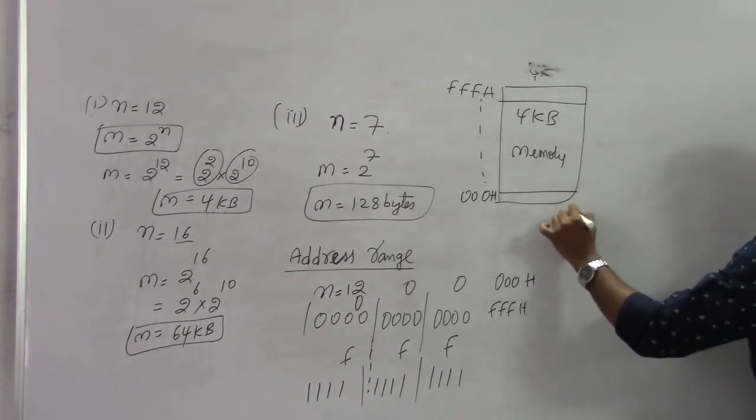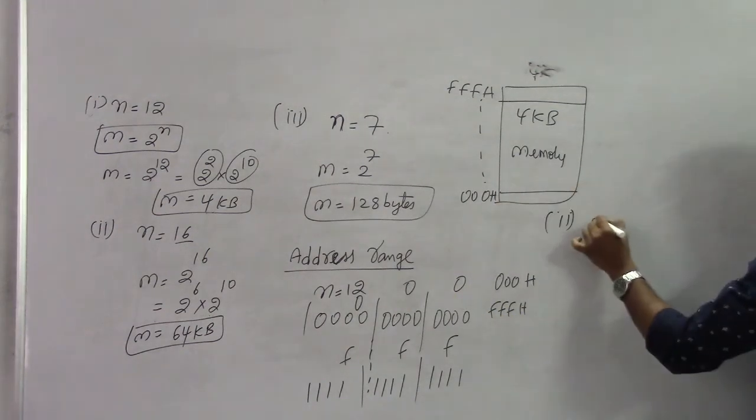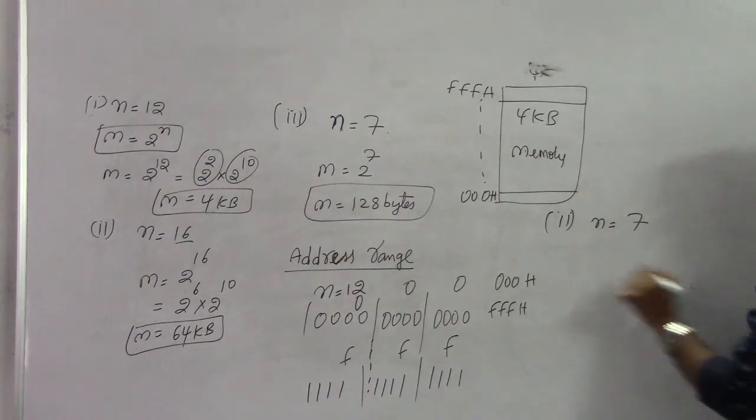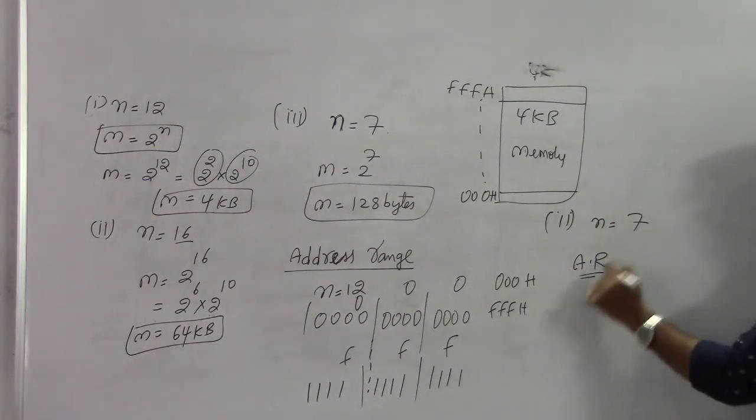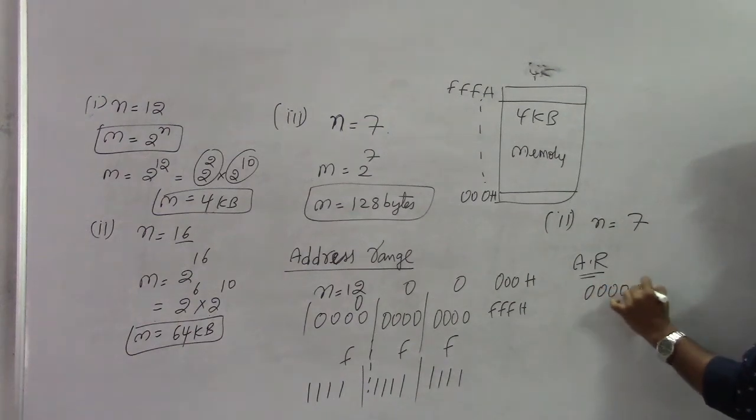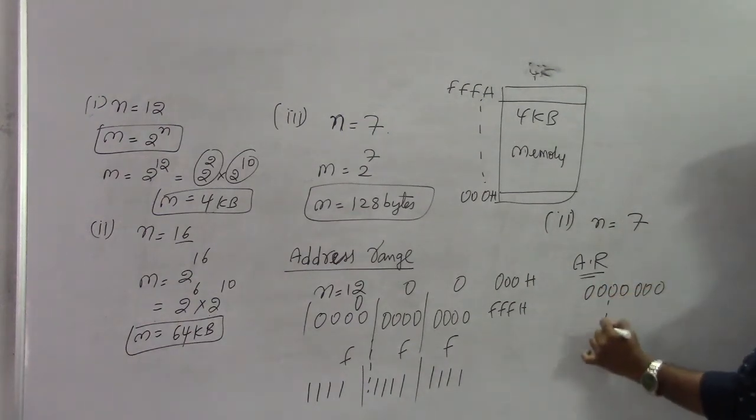One more example. Let's say n is equal to 7. How to calculate the address range? 7 means 7 zeros, and for the end address only 7 ones.